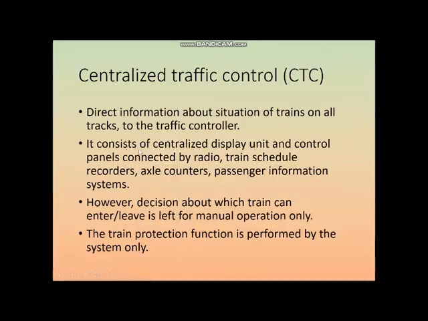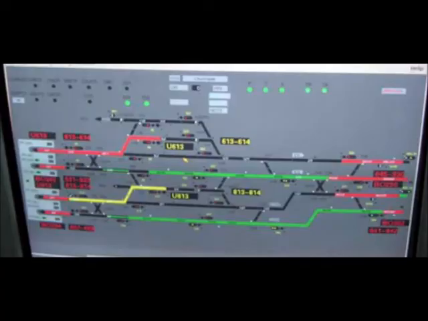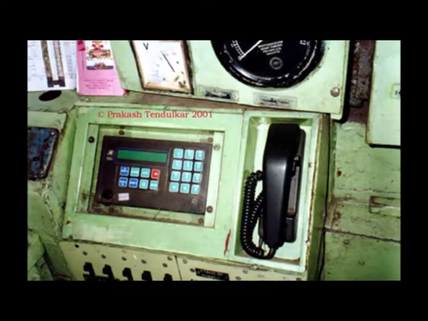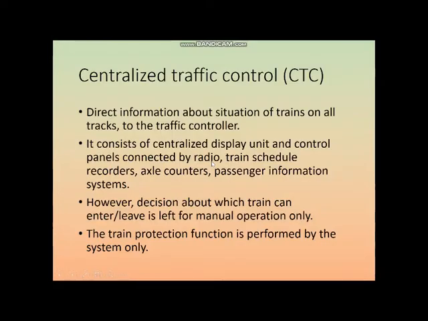So it consists of a centralized display unit and control panels, which are connected by various means such as radio, train schedule recorders, axle counters, passenger information systems, etc. In Mumbai, this centralized traffic control system is already in place in both Central as well as Western. I think even in Kolkata, in the Howrah division of both Eastern as well as Southeastern Railway, this centralized traffic control has started.